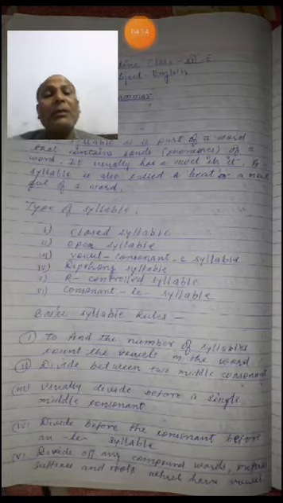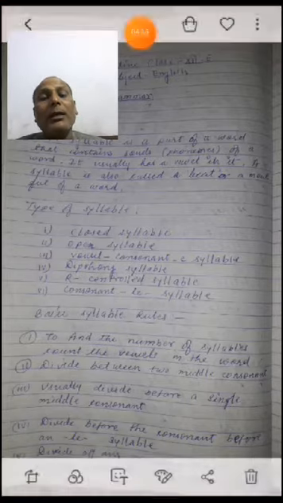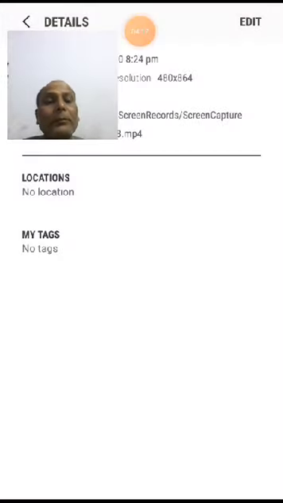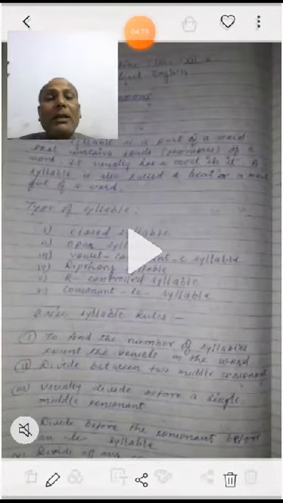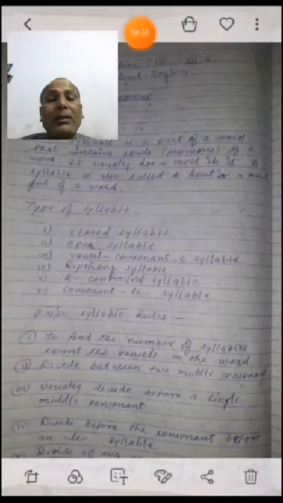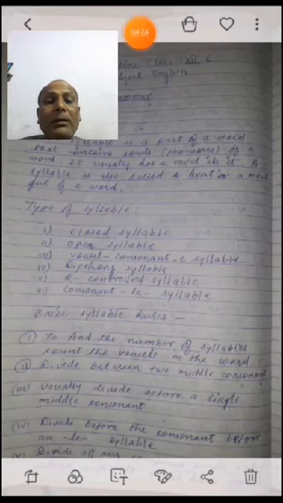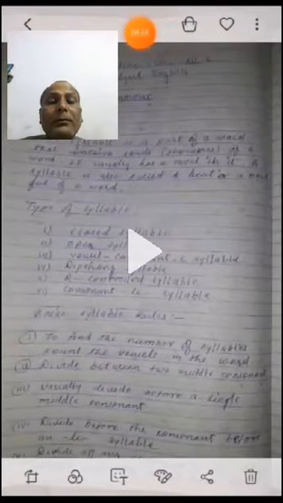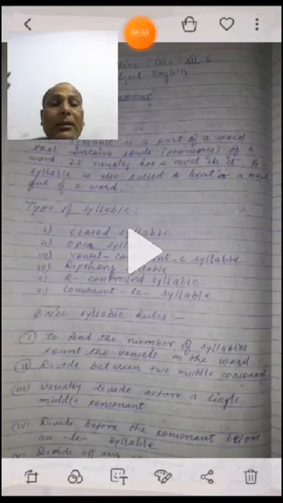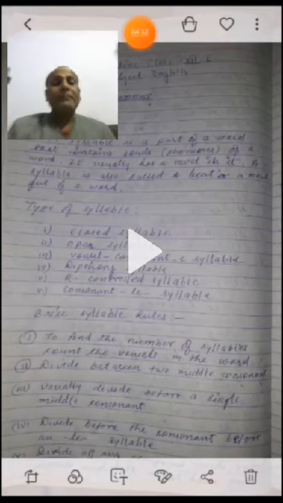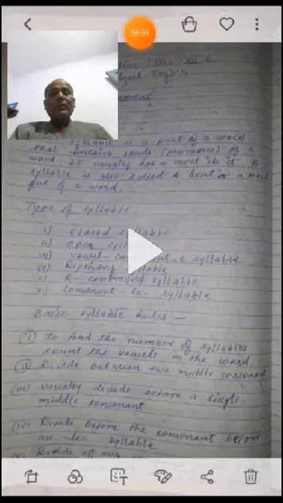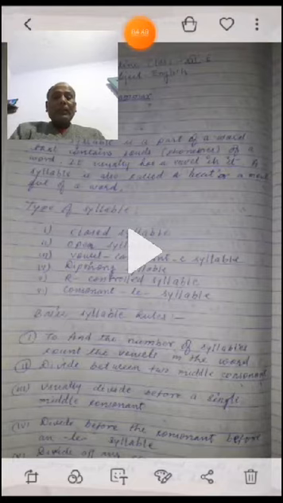Now, basic syllable rules. Basic syllable rules mean how to find the number of syllables. Count the vowels in the word.